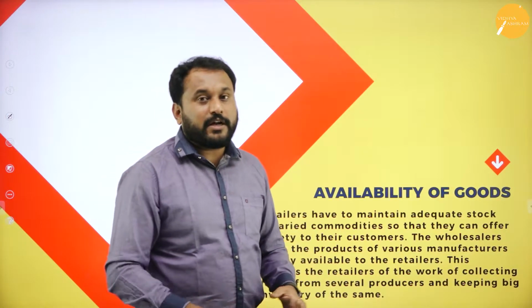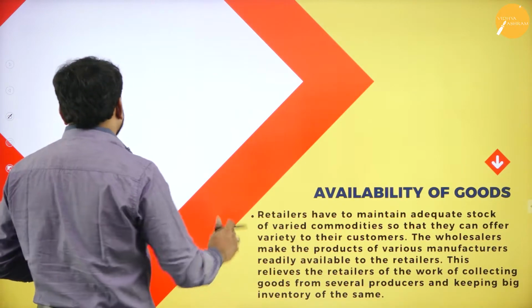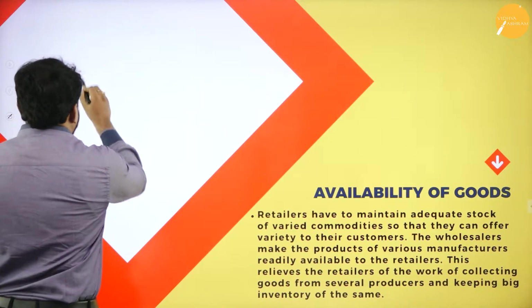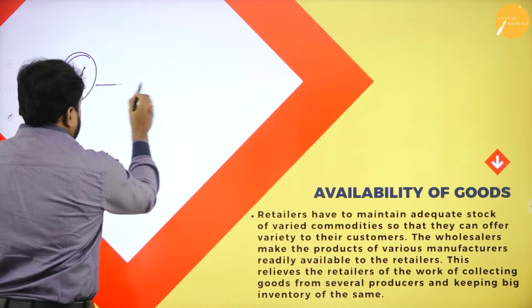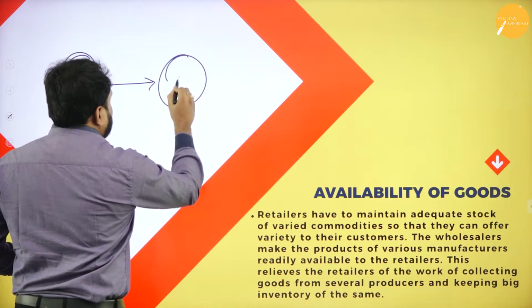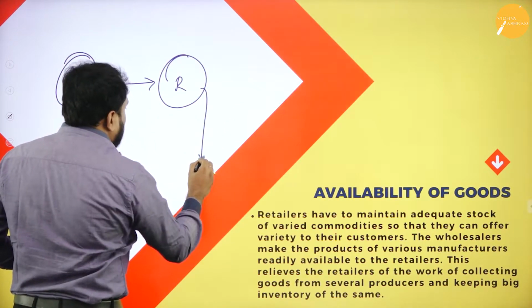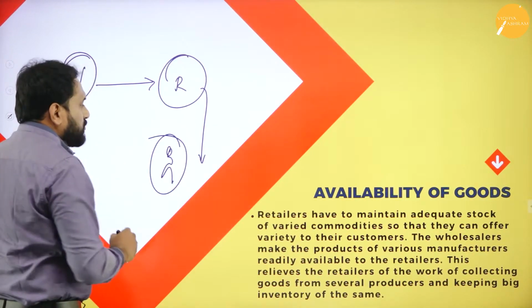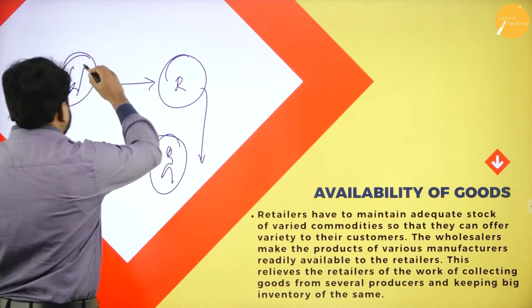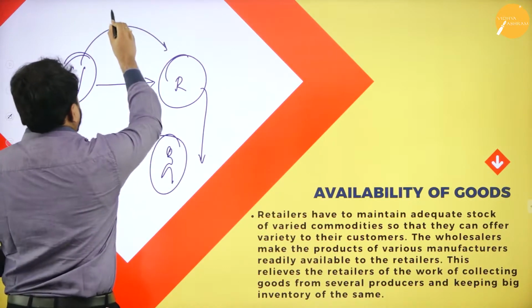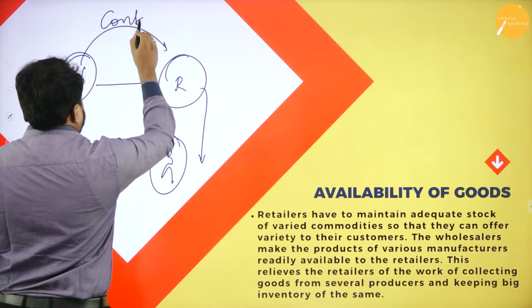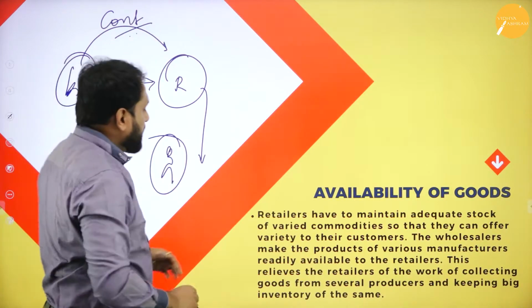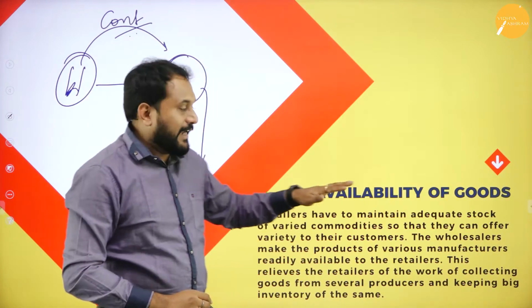Let's go one by one. Now try to understand with this example. Now we have somebody called the wholesaler. Wholesaler will give the product to the retailer. The retailer will find the consumer. So this is what happens. Now what the wholesaler will do is, continuity is there. Continuity. Now what type of continuity is there? Retailer has to maintain adequate stock.